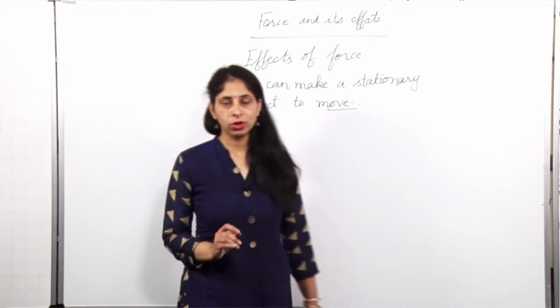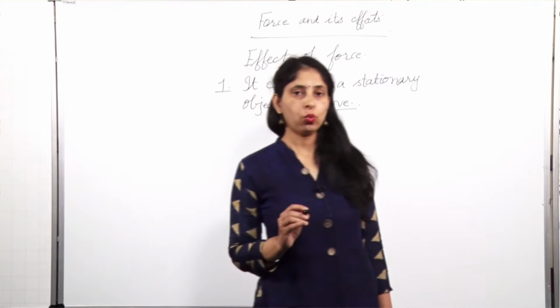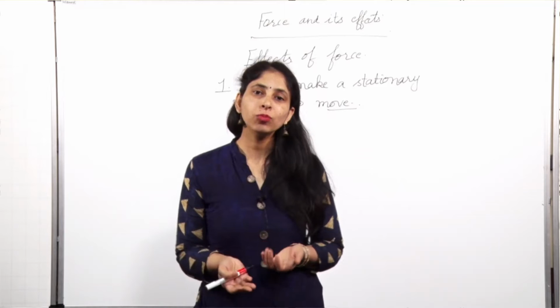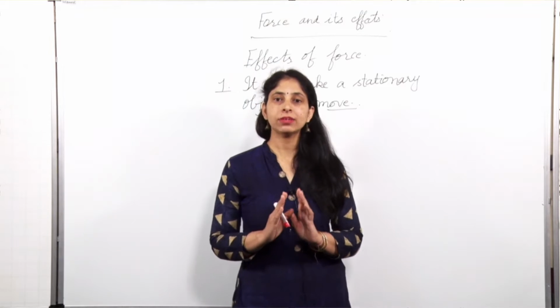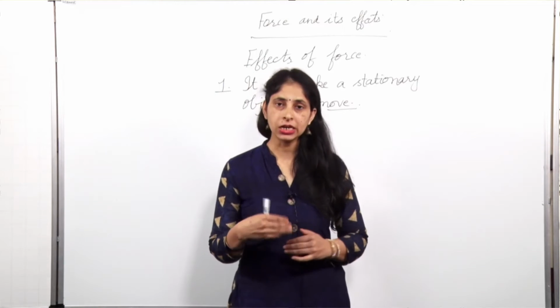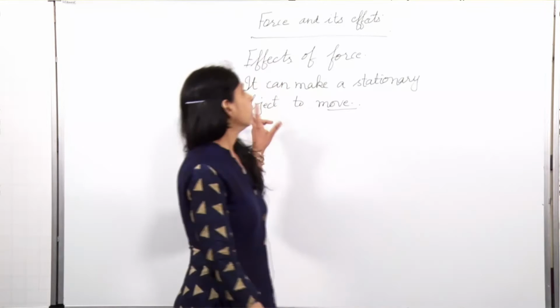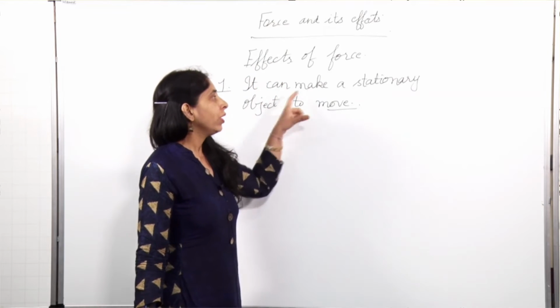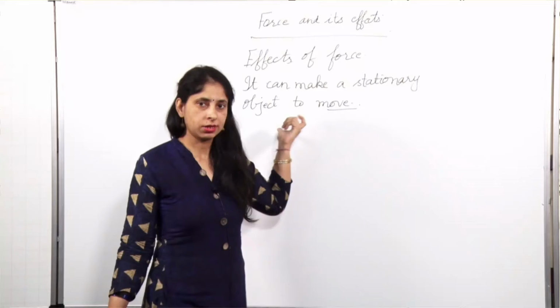Suppose a book is lying on the table. You want to move the book. How can you move the book? You will apply some force on the book, and the book will start moving. That means you are moving a stationary object, right?